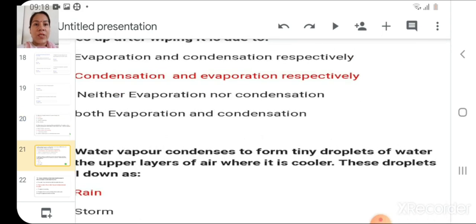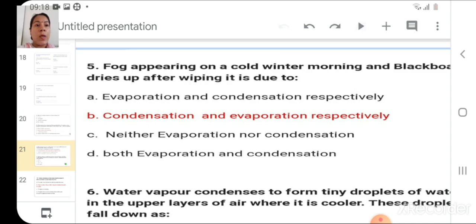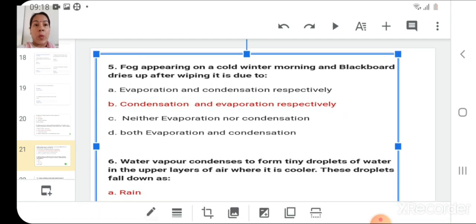Now the next question says, fog appearing on a cold winter morning and a blackboard drying up after wiping, it is due to which process? The combination of processes are given here as options. So you have to choose the correct option with the correct combination in it. Here in this question the answer is already highlighted. So you have to focus and think why this option is given here.